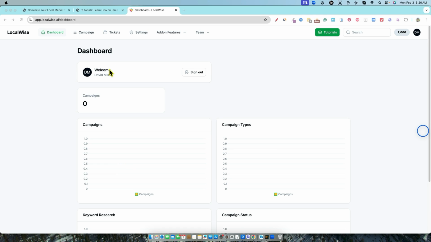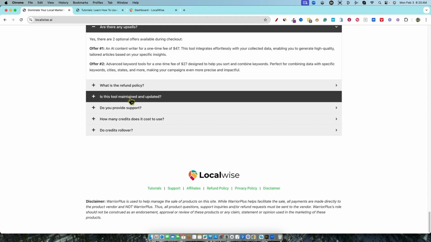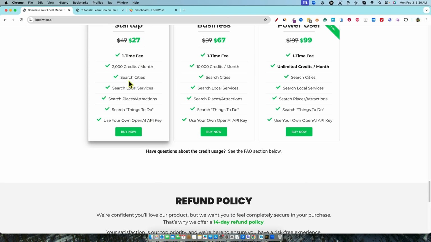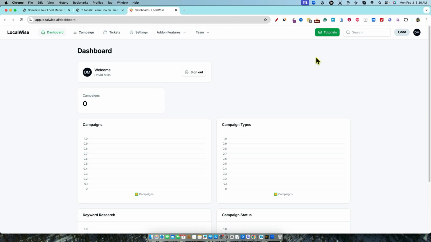So what we're going to do is we're going to just go in, and it looks like you can manage a team. Now, when we come back over here, I don't see where they show how many team members you can add. So it does sound like you can, because it's going to be based on credits, right? The credits that you buy.